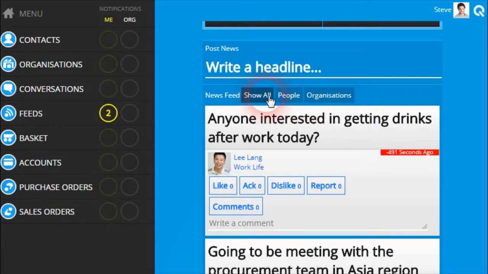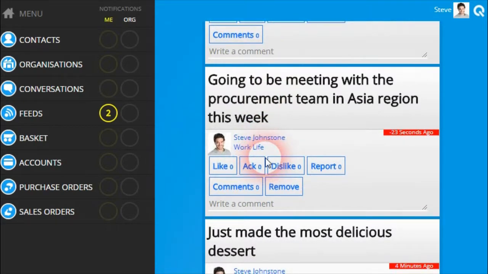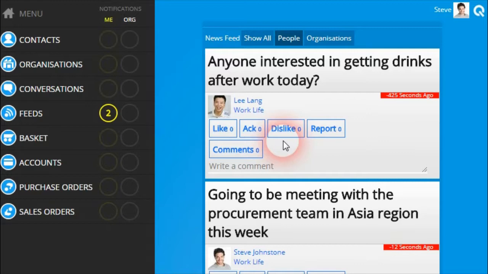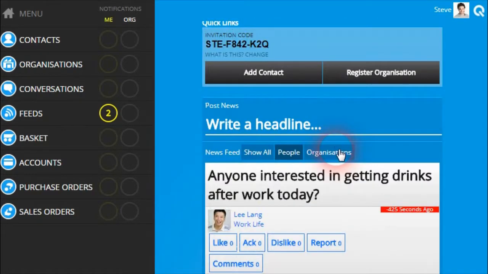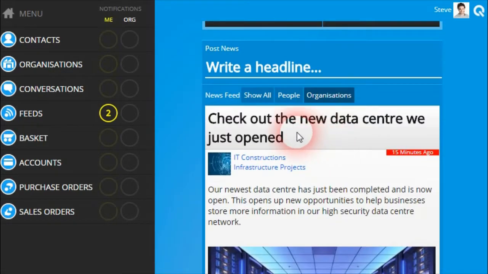In the newsfeed, we've added 3 filters to allow you to focus on the posts you see listed. If you choose the Show All filter, then you'll see both posts within the personal feeds you're following, as well as the posts within the organization's feeds. If you choose the People filter, then you'll only see posts made by people in their personal feeds that you're following. If you choose the Organizations filter, then you'll only see posts within the organization's feeds that you are following.